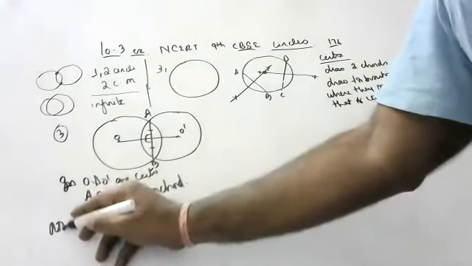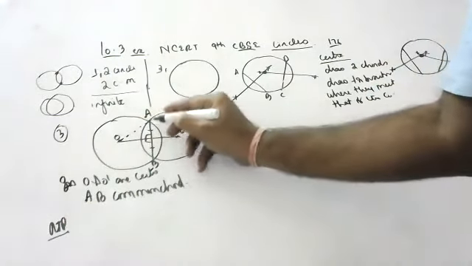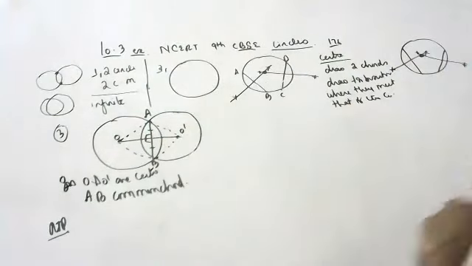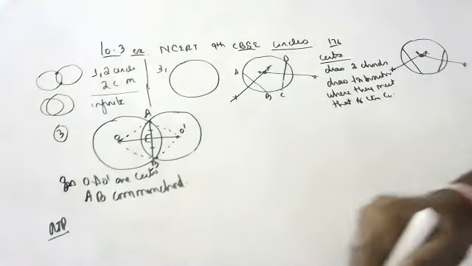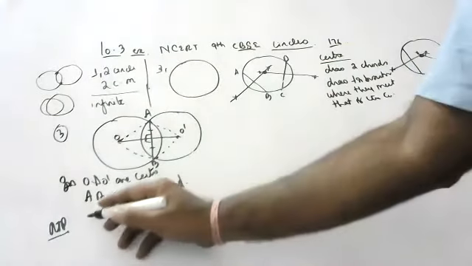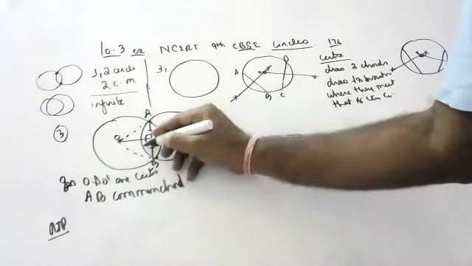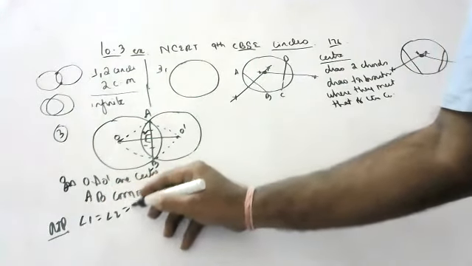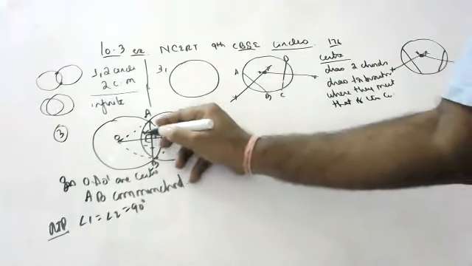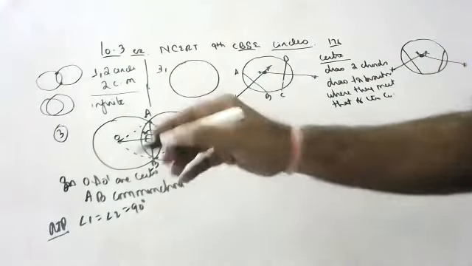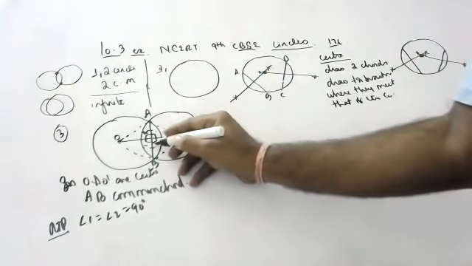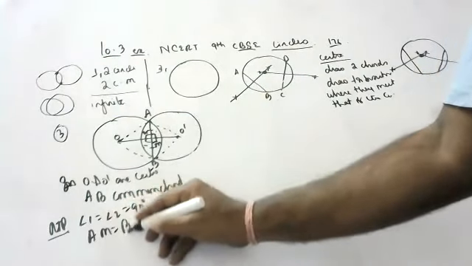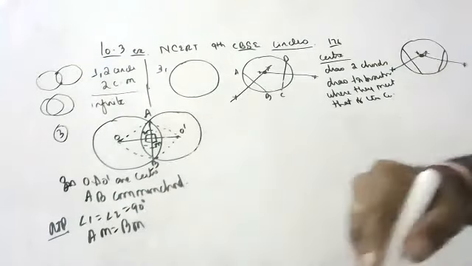Required to prove: angle 1 and angle 2 are equal to 90 degrees. If this is 90, this is also 90, and everywhere it is 90 degrees. Suppose I put M as the midpoint. We also should prove that AM is equal to BM, because it is a perpendicular bisector.